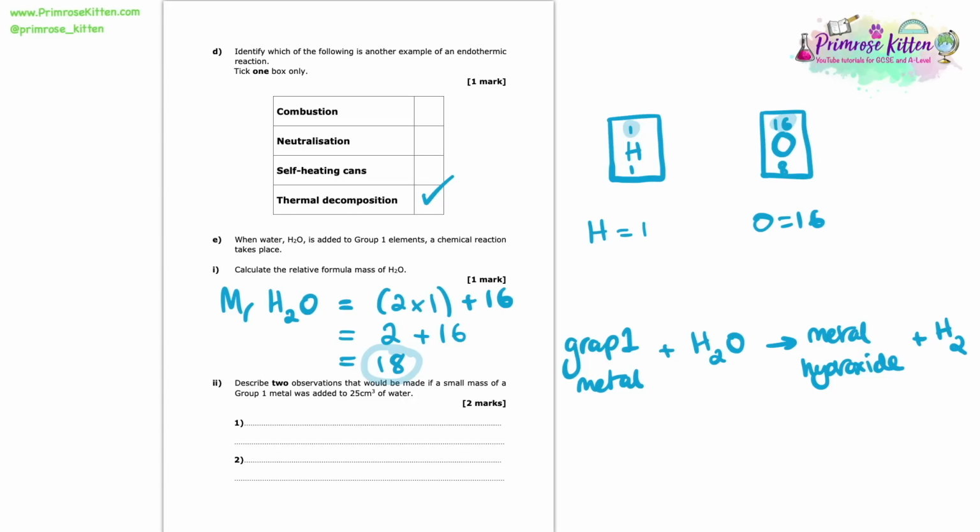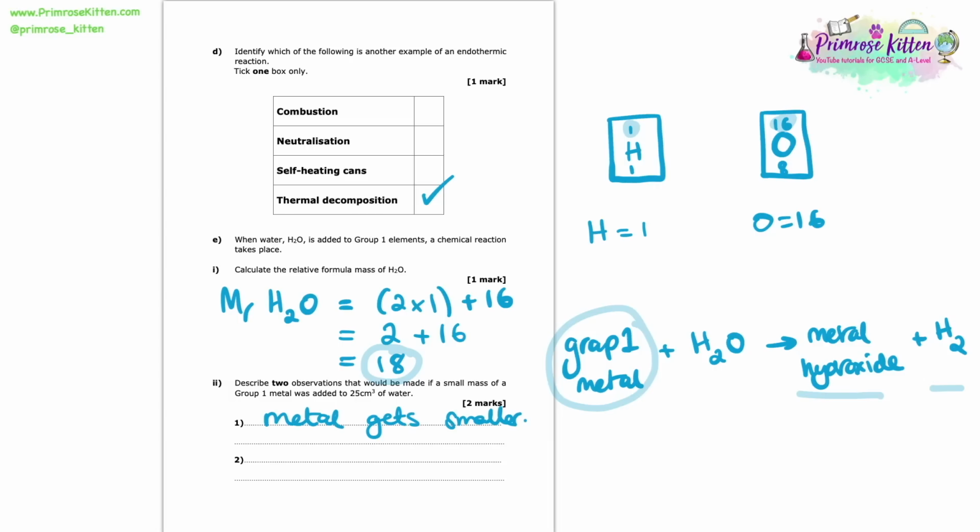Because if we look at this reaction, you can see that we start with having a group 1 metal, but then we end with a solution and a gas. That means that what we're going to observe is our metal will disappear, or get smaller, or even melt. But it's going to visibly get smaller.